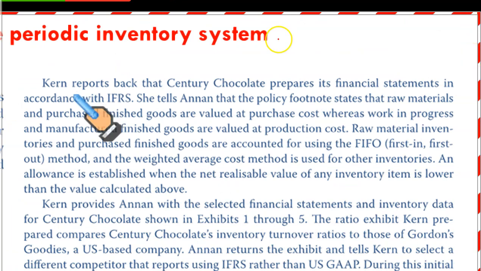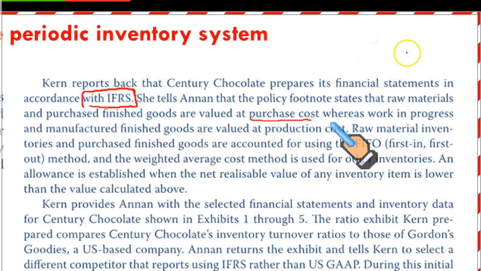Then it says, Kern reports back that Century Chocolates prepares its financial statements in accordance with the IFRS. This is an important piece of information. She tells Annan that the policy footnotes say that raw materials and purchased finished goods are valued at purchase cost. Raw material is reported at purchase cost. Purchased finished goods: sometimes a manufacturer buys raw materials and converts that raw material into finished goods. That's the normal manufacturing process. But sometimes we also buy finished goods like a retailer, like a merchandiser. It is normally done in manufacturing businesses in order not to send your customers empty-handed.